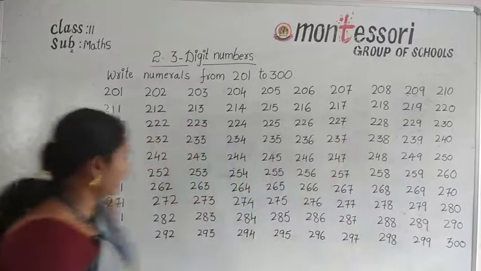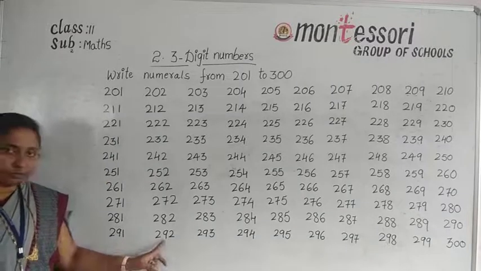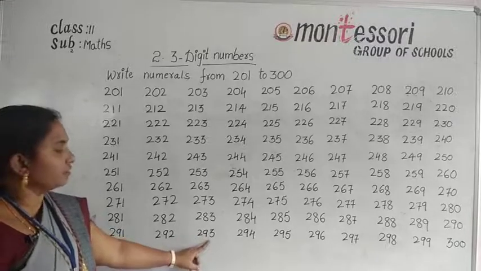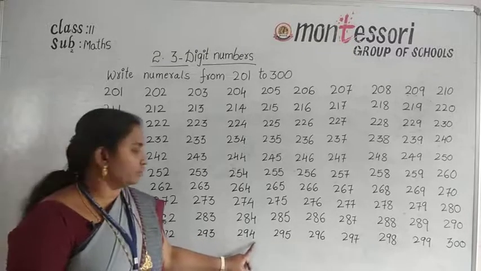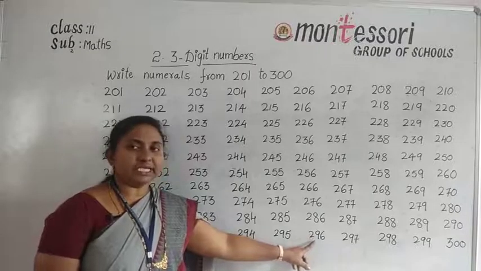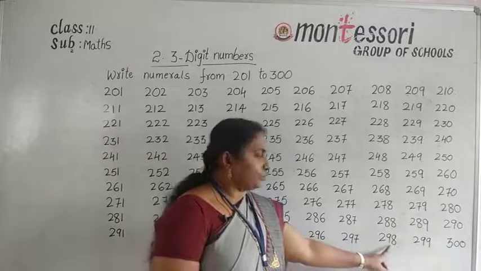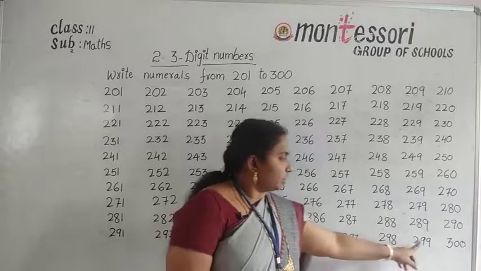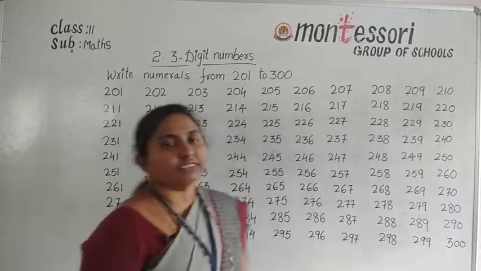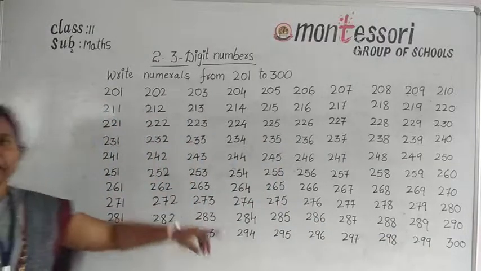Okay, understood all of you? Now once again repeat the numbers: 291, 292, 293, 294, 295, 296, 297, 298, 299, 300. Okay, so these are the numbers from 201 to 300.